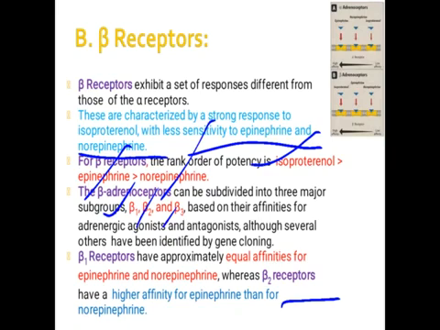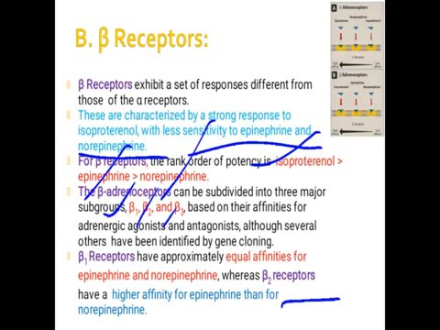So this is the overview of the adrenergic nervous system. They are classified into two types, alpha and beta. Alpha is again classified into alpha 1 and alpha 2. Beta is again classified into beta 1, beta 2, and beta 3. Drugs which show agonist activity are called sympathomimetic. Those which produce antagonist activity are called sympatholytics. There are generally two naturally occurring neurotransmitters, epinephrine and norepinephrine.